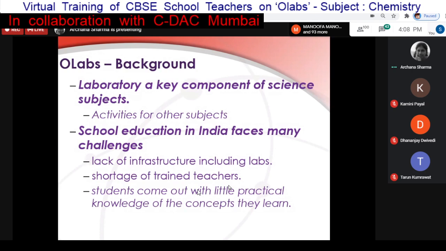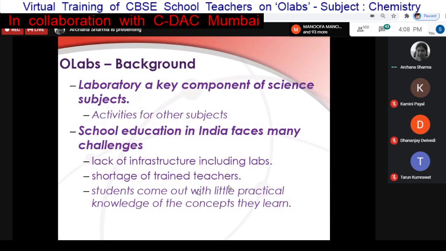So we assume that the main learning is going to happen in the physical labs, but definitely it can play a significant role to augment and amplify physical labs. It addresses some of the deficiencies of physical labs. You can do the experiment an infinite number of times, so there is no issue of consumption of a chemical or breaking of equipment. Potentially all the students can repeat it any number of times.